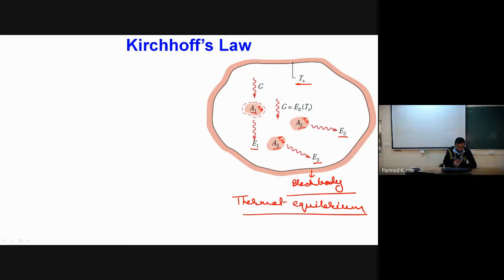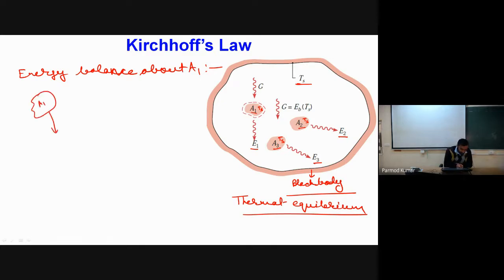Under that scenario, I have to write the energy balance about A1. Okay, so now if you see, this is our A1, and A1 is emitting radiation at the rate of E1, and it is getting some irradiation from this surrounding black body, say at the rate of G.